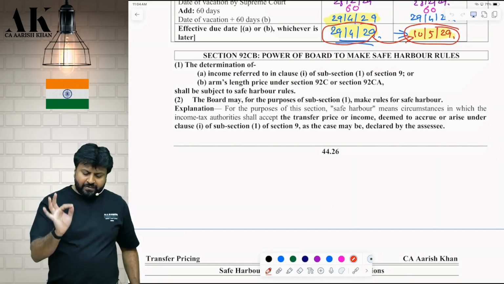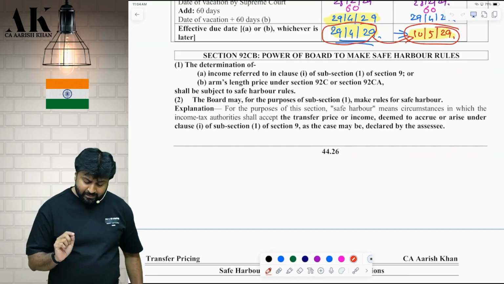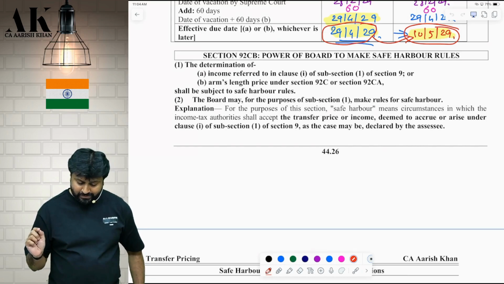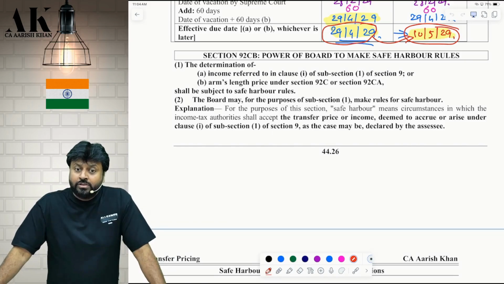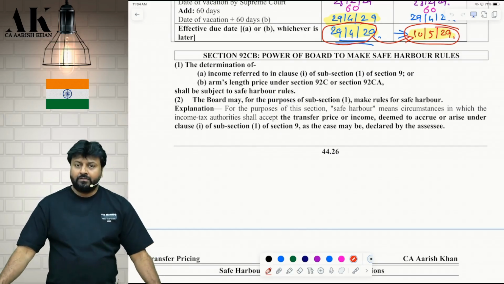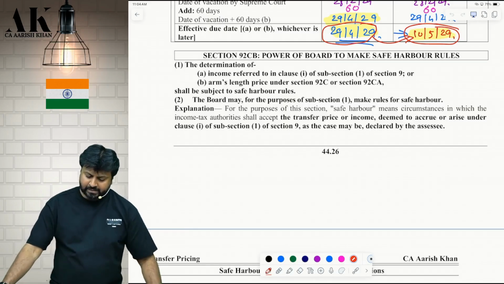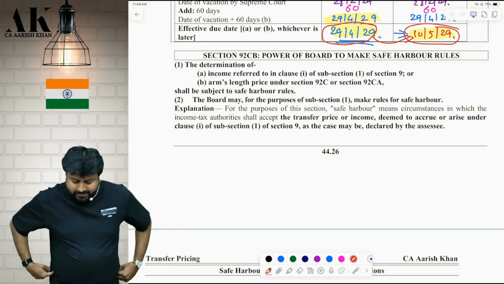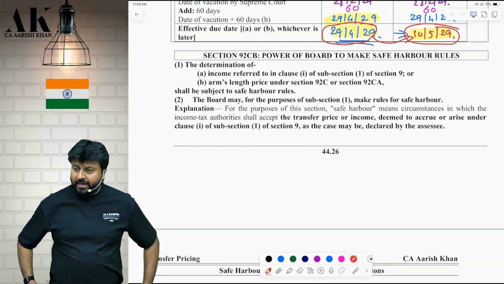The determination of arm's length price, I am interested. The determination of arm's length price under 92C or 92CA shall be subject to what? Safe harbor rules. The board may, for the purpose of subsection 1, make rules for safe harbor. For the purpose of this section, safe harbor means circumstance in which the income tax authority shall accept the transfer price or the income deemed to accrue or arise under clause 1 of subsection 1 of the section 9, as the case may be, as declared by the SSC.